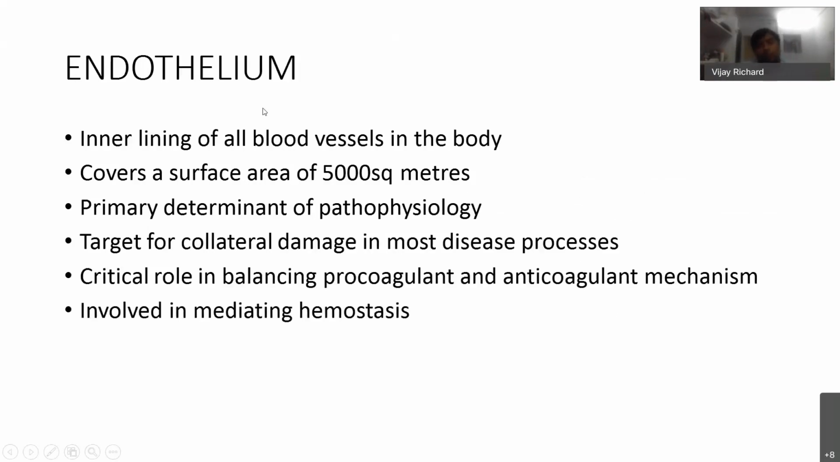So we'll see about the endothelium. Endothelium is the inner lining of all the blood vessels in the body. It covers a surface area of 5,000 square meters. It's a primary determinant of pathophysiology, and it's a target for collateral damage in most of the disease processes. It plays a critical role in balancing the procoagulant and the anticoagulant mechanisms. It's involved in mediating hemostasis.